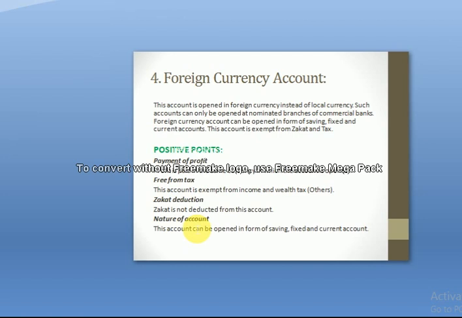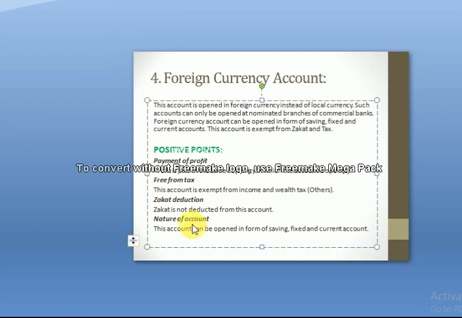The reason is that this is the policy of the State Bank, or we can say of the Federal Reserve Bank, to encourage investors to open accounts in foreign currency, to increase the foreign reserve of that country. The main purpose of this account is what? To push up the foreign reserve within the country. So that's why no zakat and no tax are deducted from such an account.